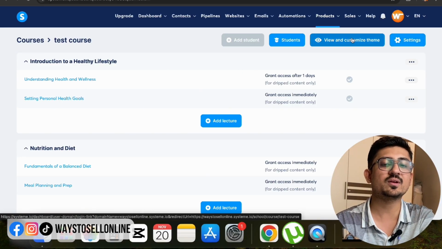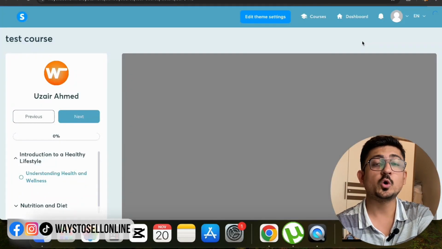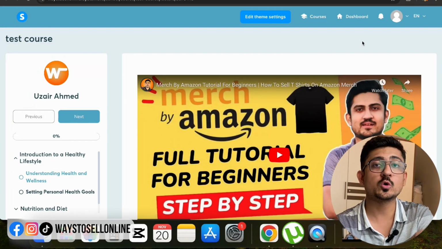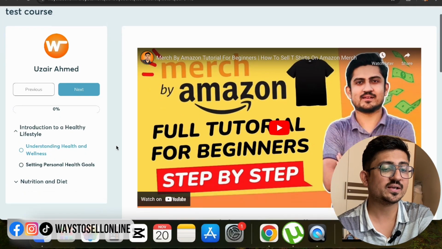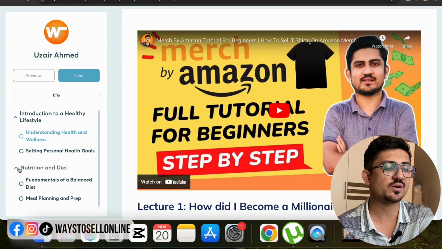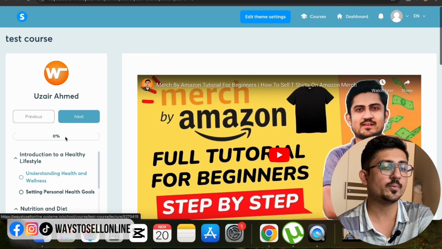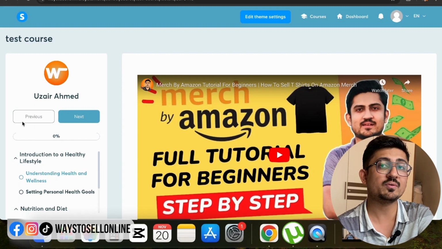If I click on view and customize theme, you can see that I can preview the whole course from here. On the left side I can see these modules, and if I click on any module I can see the course lectures under that module. You can see Introduction to Healthy Lifestyle, Understanding Wealth and Wellness. And if you go on top, you can see there are buttons like previous and next lecture.